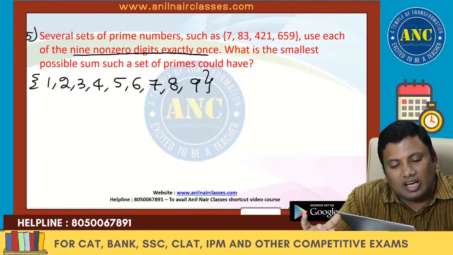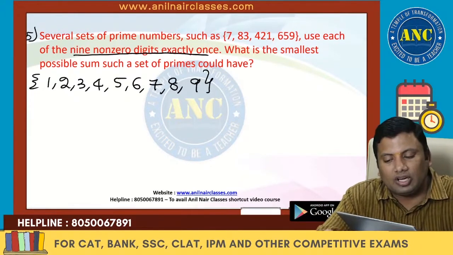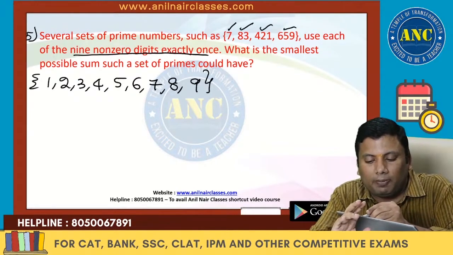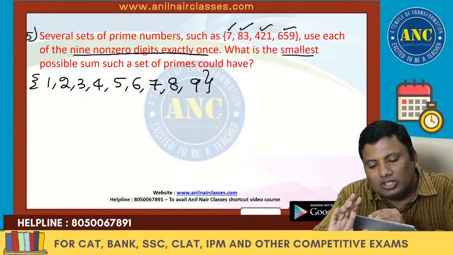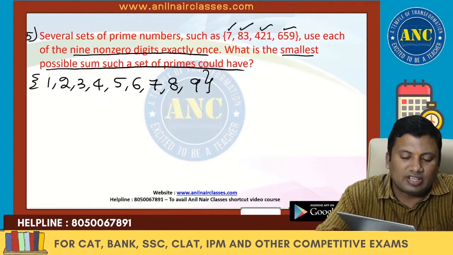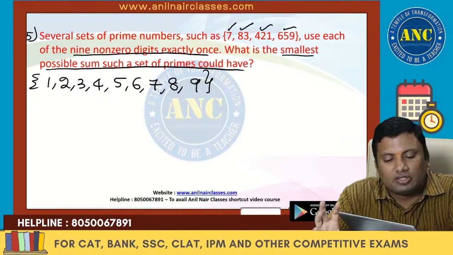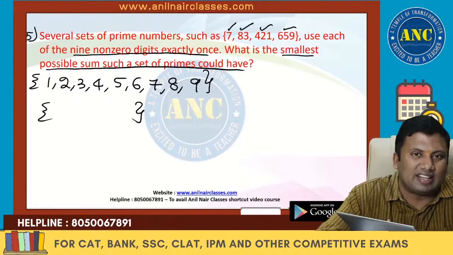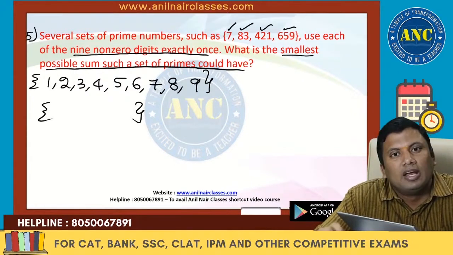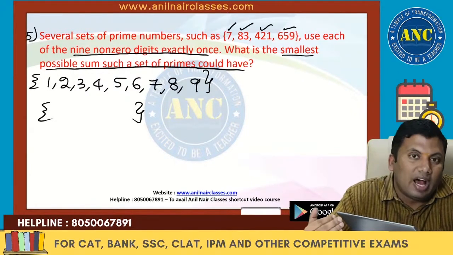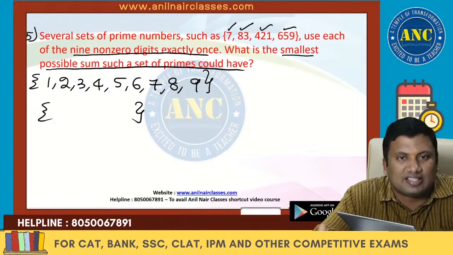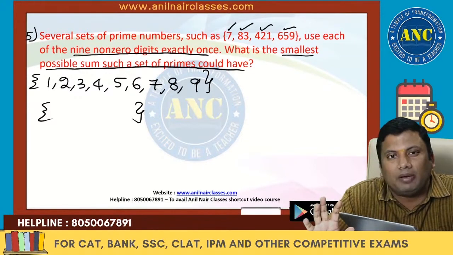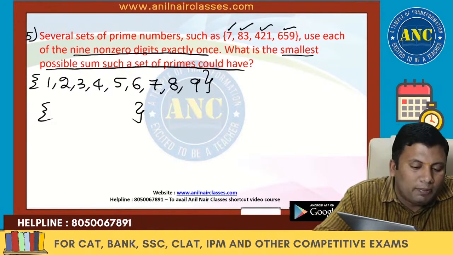Now some numbers are formed from the combination of these digits such that each one is a prime number. 7 is a prime number, all are prime numbers. What is the smallest possible sum such a set of prime numbers can have? Smallest set. That means in the set some elements are there. Elements sum should be minimum, which means I should start with prime numbers which are single digits, then go to a 2-digit number. I will not take larger prime numbers because the entire sum should be a minimum number.